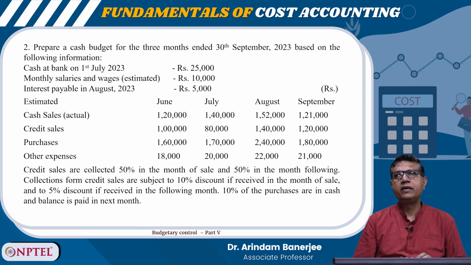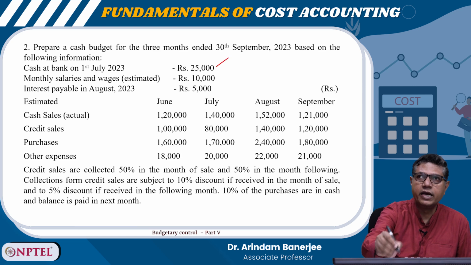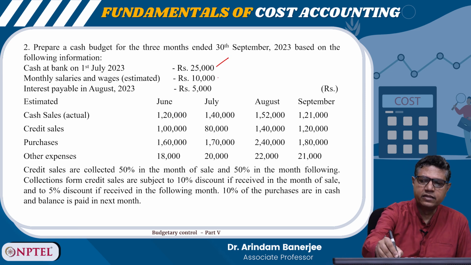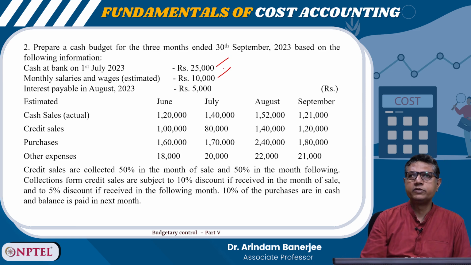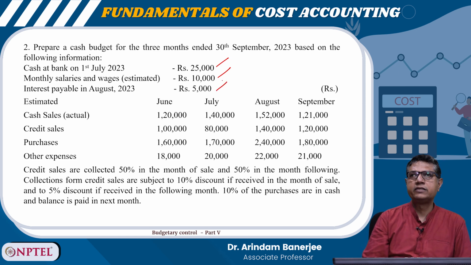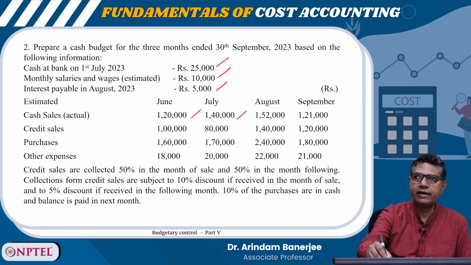Second question, prepare a cash budget for the 3 months ended 30th September 2023 based on the following information. Cash at bank on 1st July 2023, 25,000. Monthly salaries and wages estimated 10,000. Interest payable in August 5,000. Cash sales actual June 1,20,000, July 1,40,000,